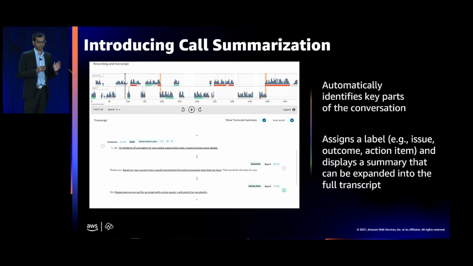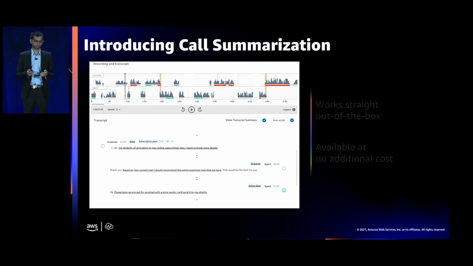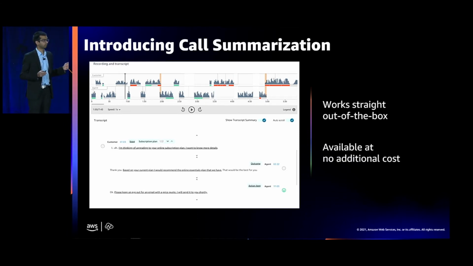Contact Lens then displays these components together as a summary on the contact detail page in Amazon Connect. If you find that you would prefer reading the full transcript, you can expand the call summary at the click of a button. Now, call summarization works straight out of the box. You do not need to do any machine learning model training to use this capability. We have designed the capability to work across different domains and different industries. To top it all, call summarization is available at no additional cost for Contact Lens customers.